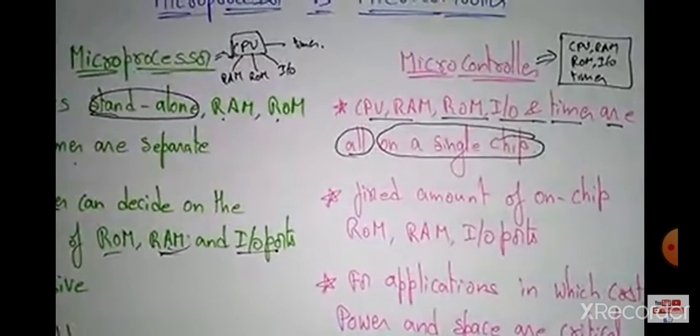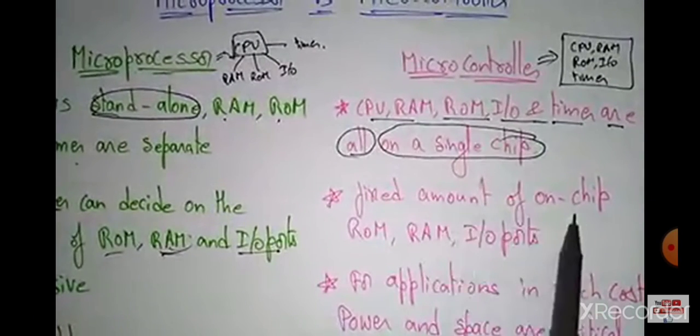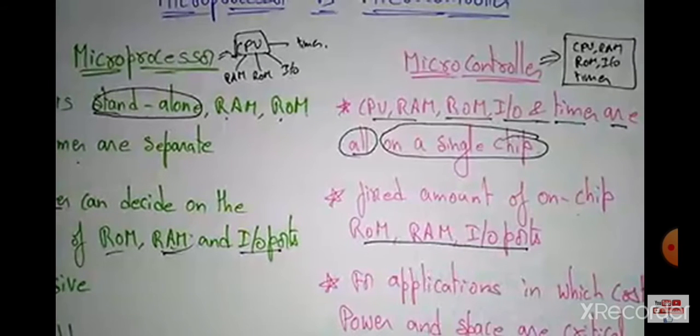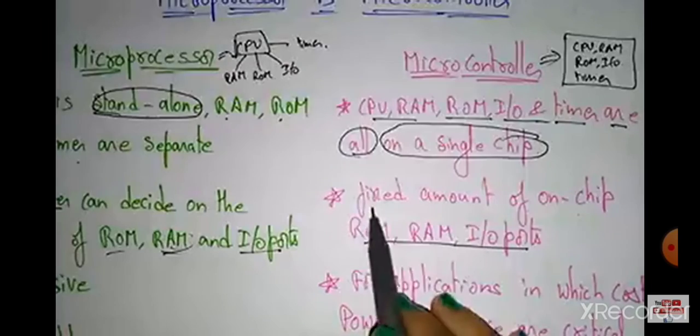Whereas in a microcontroller, there is a fixed amount of RAM and input outputs on a single chip. So once the configuration is decided, that will be fixed. You can't change it further. If you want to add some more speed to the RAM, you can't do that in the microcontroller because it is already integrated with the processor chip. It is already integrated, so that cannot be removed and cannot be changed once it is fixed. So this is a fixed amount of on-chip resources.